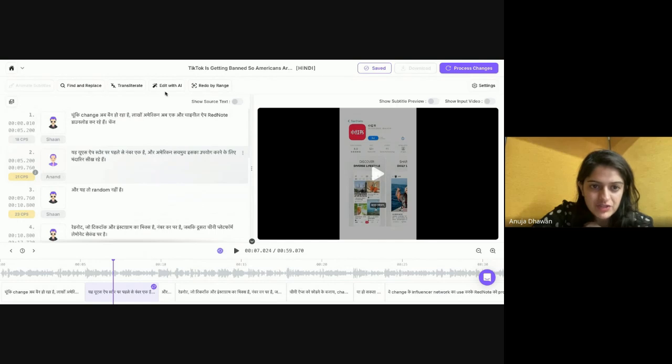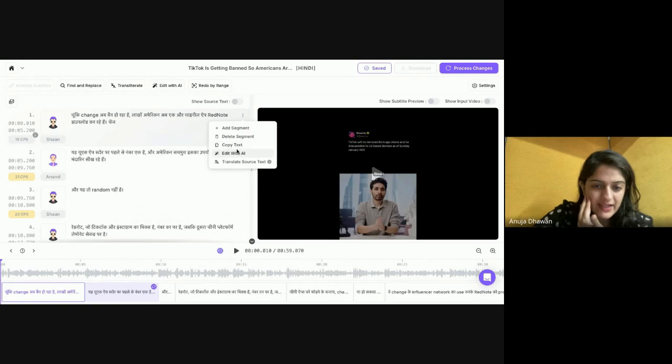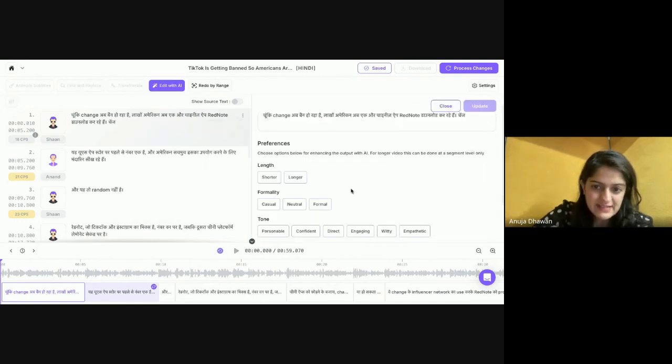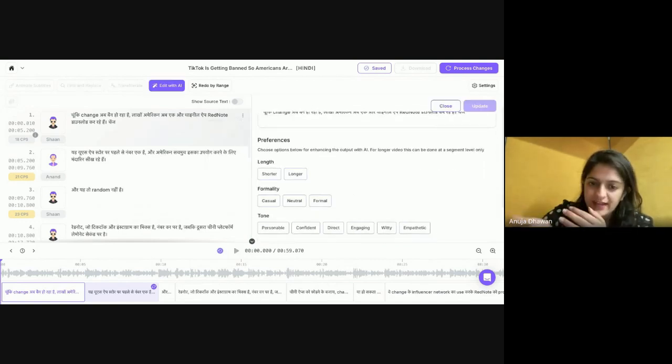We have one more feature, which is edit with AI. This is available at two places. For shorter content, you will see it here. Otherwise, you will see it here. What edit with AI does is that this is where AI gets involved, and you can give a prompt to make changes to the script.